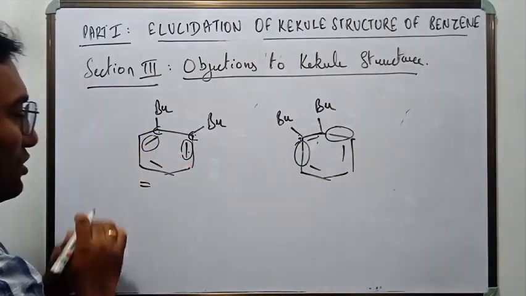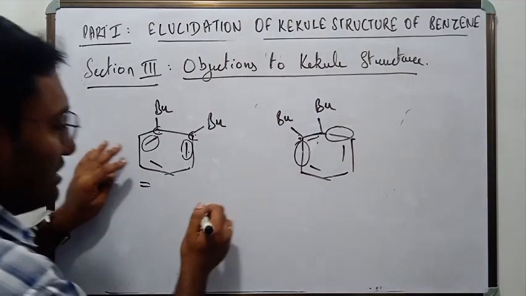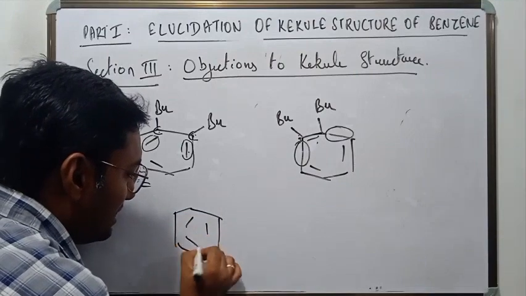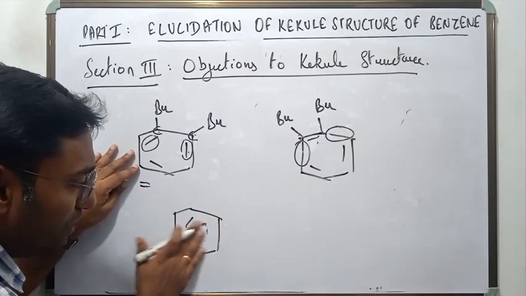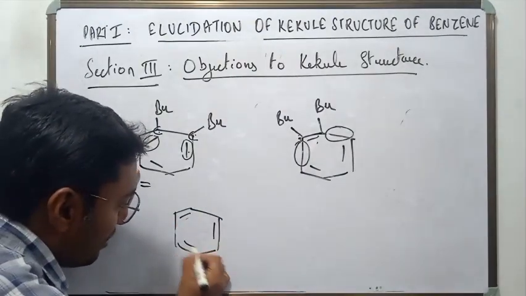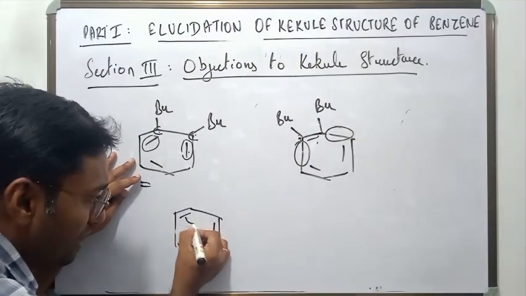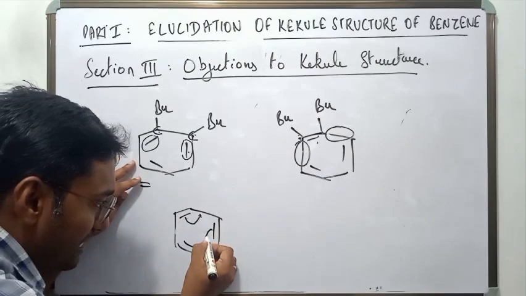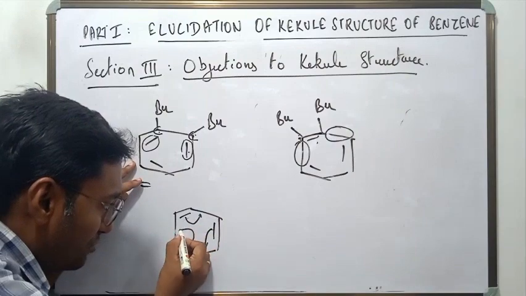So as a viable defense, he said that the double bonds in the benzene molecule are not fixed. They oscillate back and forth. Let me write the double bonds clearly. That means this double bond can come here, then it can go back. And this double bond can come here and go back. And this double bond also can come here and go back.